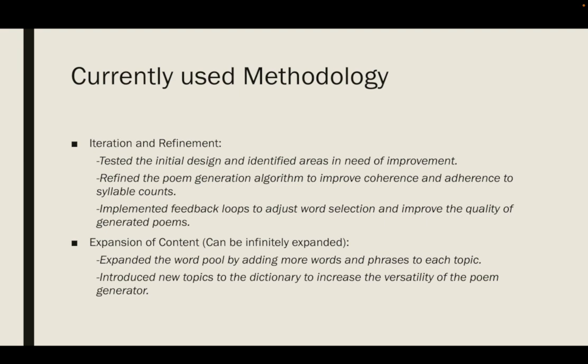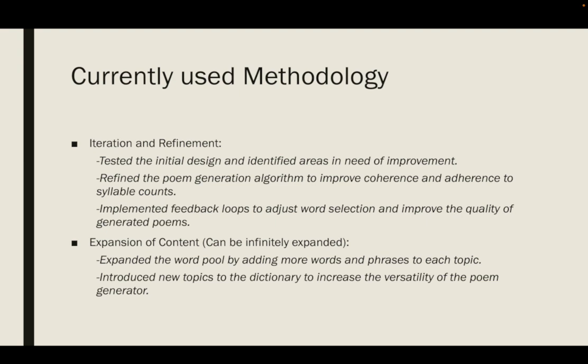Next comes iteration and refinement. This stage is focused on refining the system based on tests and feedback. It includes testing, where the initial design is tested to spot potential weaknesses or areas for enhancement. Algorithm refinement, where the core poem generation algorithm is honed to improve its output. And then feedback loops, where adjustments are made to word selection and other parameters to continually refine the poem quality.